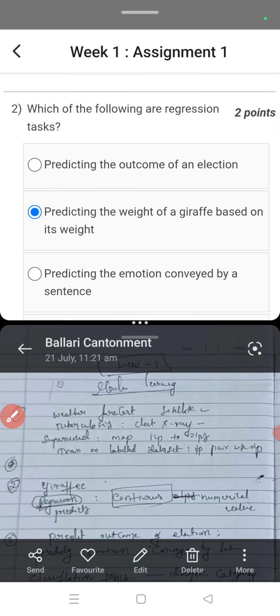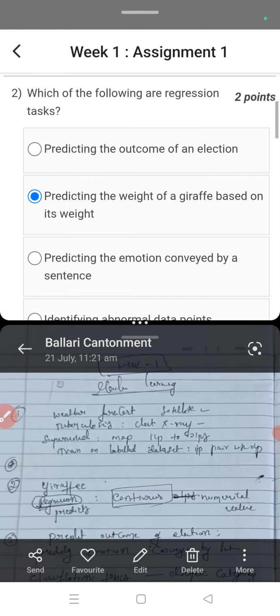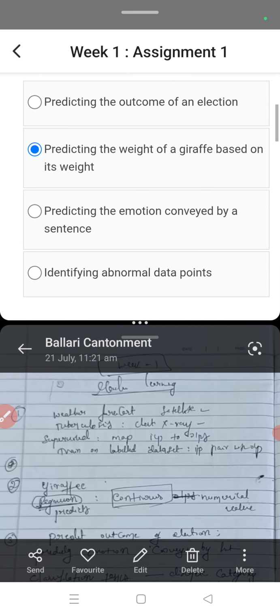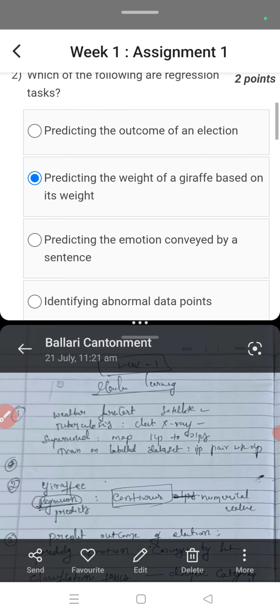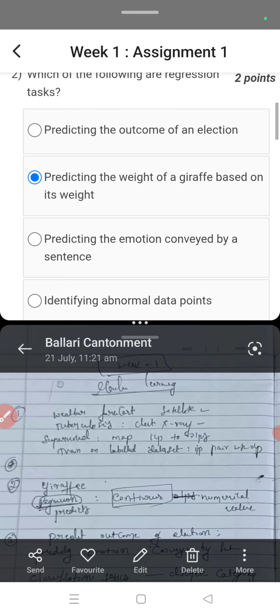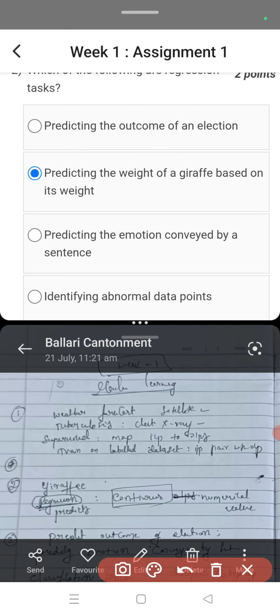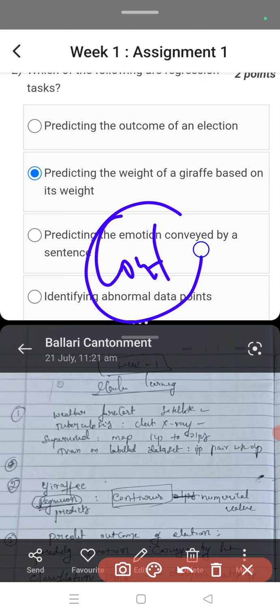Second question, which of the following are regression tasks? So predicting the outcome of election, predicting the weight of the giraffe based on its height, predicting the emotion conveyed by the sentence, right? So identify the abnormal data point. So if you go for regression task, regression is with respect to what? It is with respect to continuous data. So here from this, predicting the weight of the giraffe is continuous data. So it is a regression type of data.